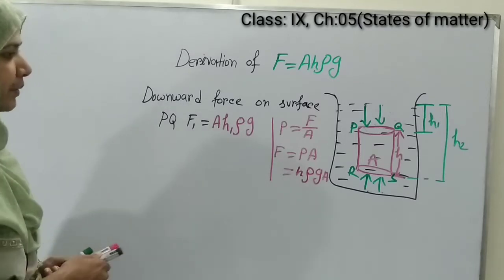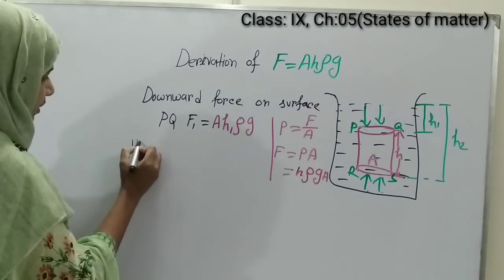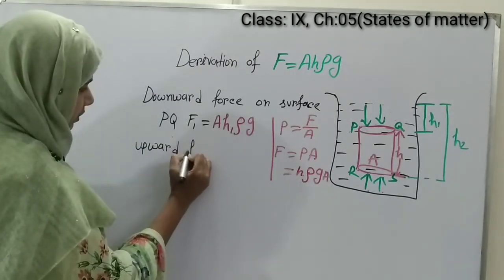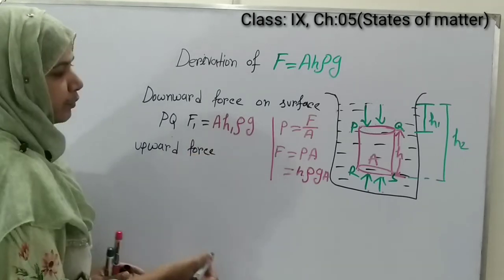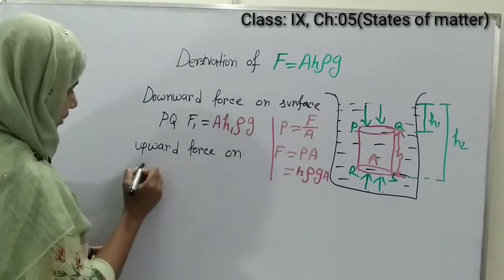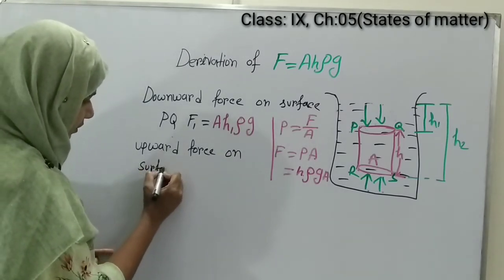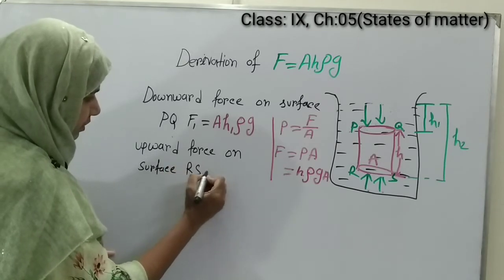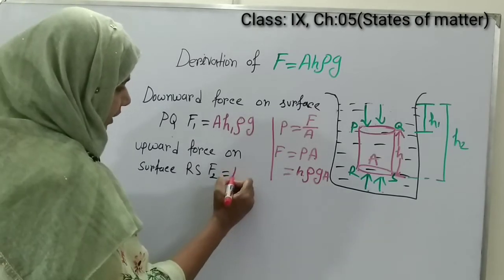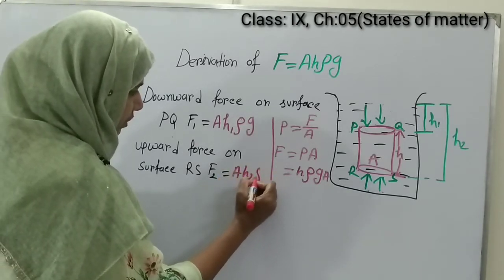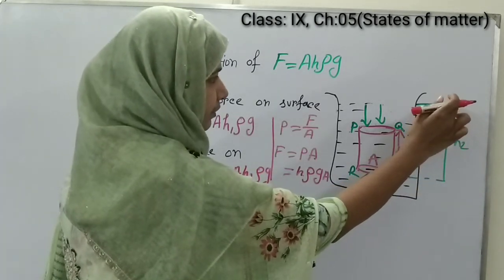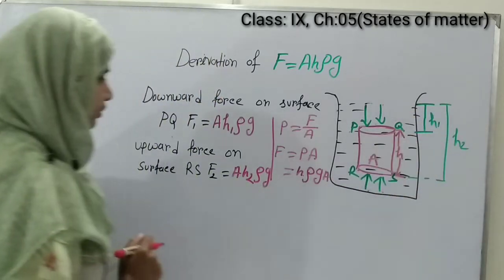Now the upward force on the surface RS, which is F2, equals A H2 rho g, because the depth of the lower surface is H2.